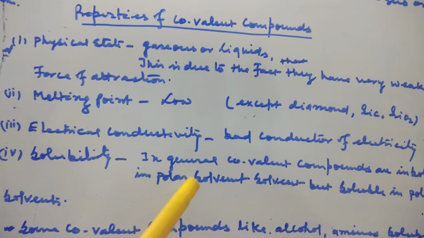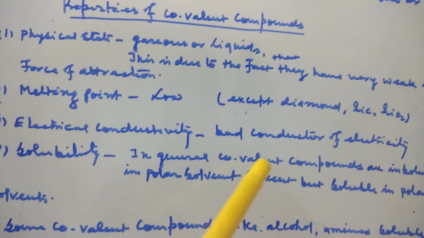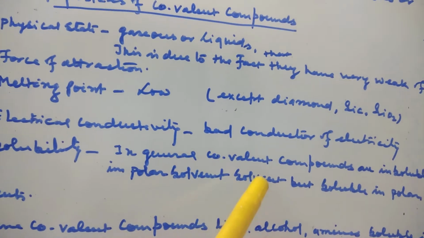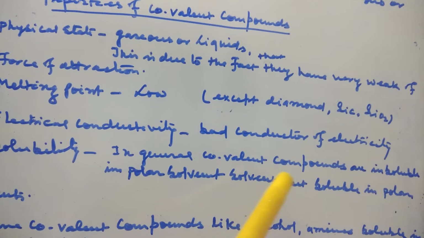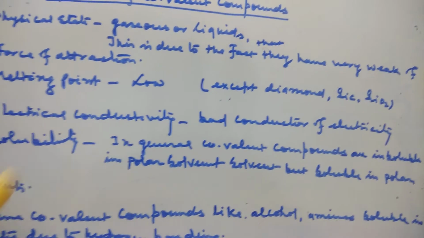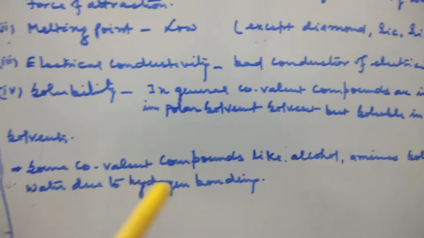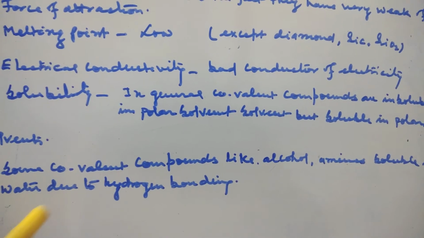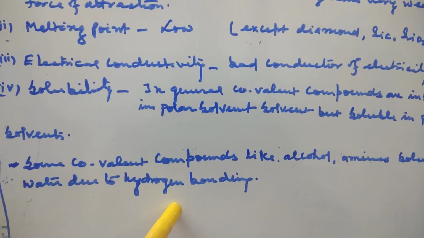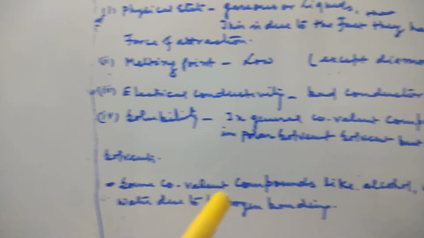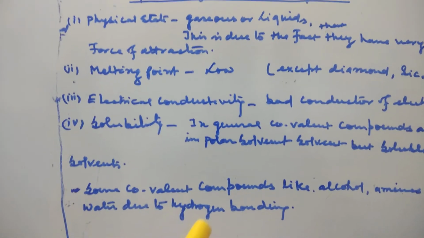Fourth, solubility. In general, covalent compounds are insoluble in polar solvents but soluble in nonpolar solvents. Some covalent compounds like alcohol and amine are soluble in water due to hydrogen bonding. And fifth, covalent compounds are rigid and directional, thus covalent compounds show space isomerism.